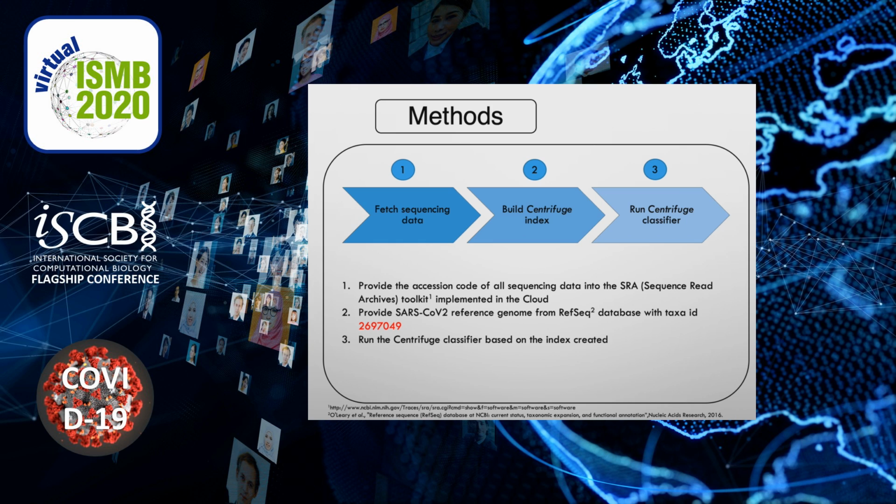The next step is to build the Centrifuge index. So, how do we do this? We need to provide the index to be used by Centrifuge. We specify the index by just including the SARS-CoV-2 reference genome from the RefSeq database with its taxonomy ID. Last, run the Centrifuge classifier. Based on the index we have created before, we finally run this Centrifuge classifier.